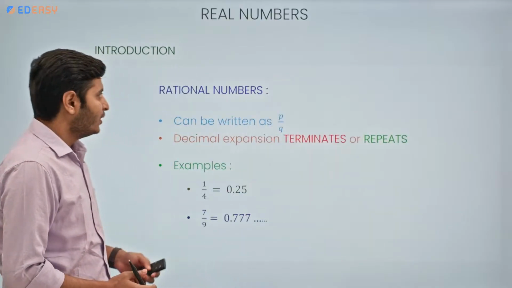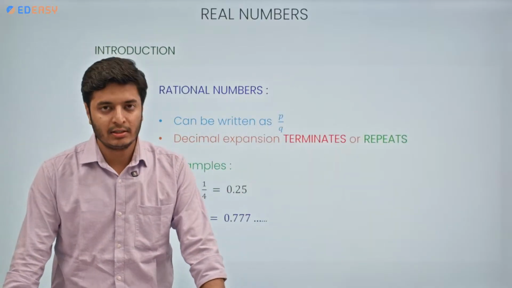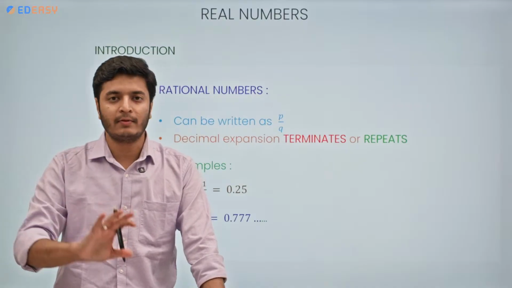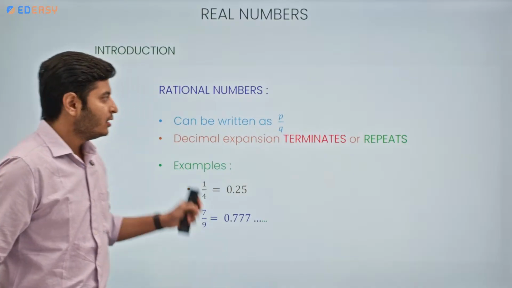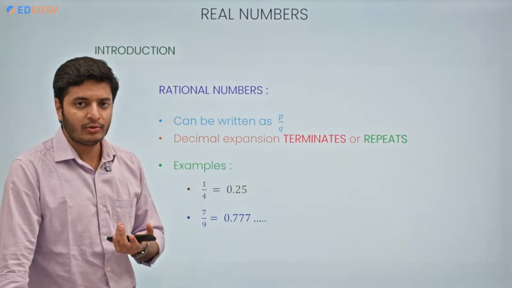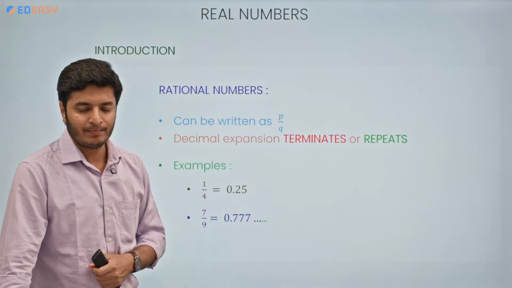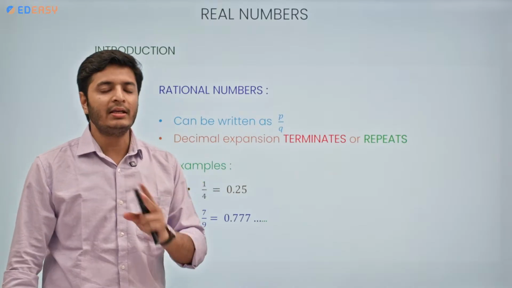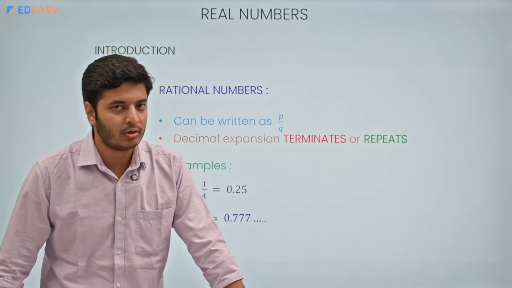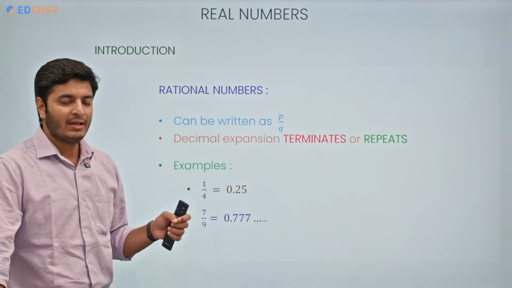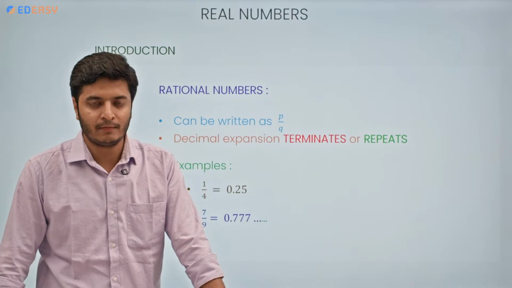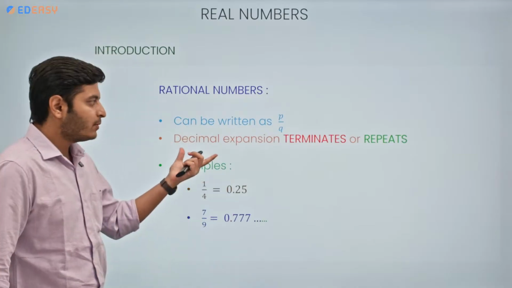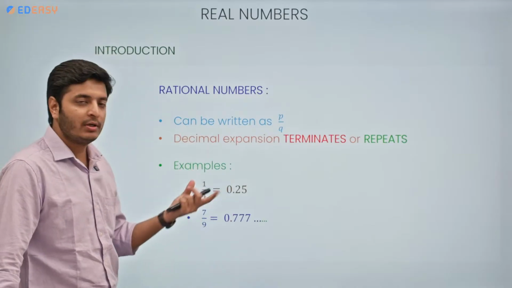Okay. So first, rational numbers. Before understanding the concept of irrational numbers, we should know what rational numbers are. So rational numbers, as I told you, can be written in the form of p by q. P and q can be any integer, but q cannot be equal to 0. They have a certain decimal expansion. What type of decimal expansion can there be for rational numbers?